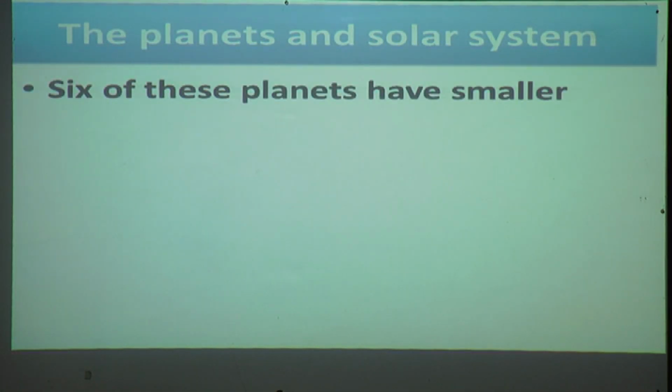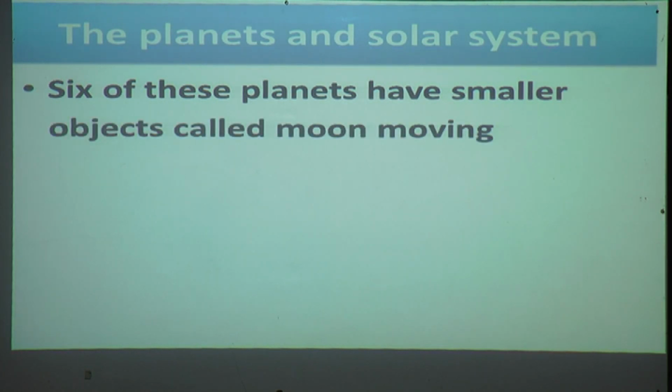Six of these planets have smaller objects called moons moving around them. From the 8 planets, there are 6 planets that have smaller objects. That smaller object is called a moon, and that moon is moving around that planet.